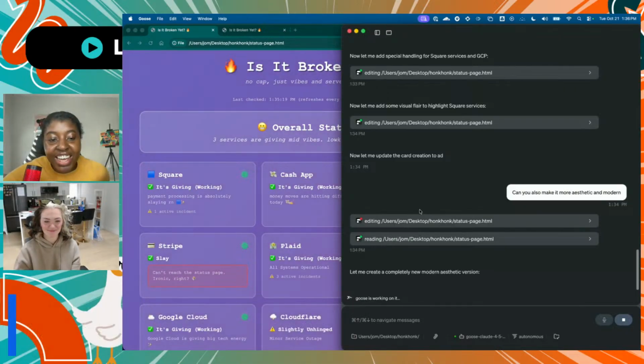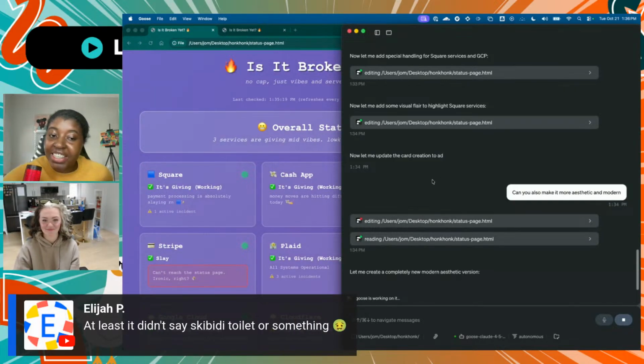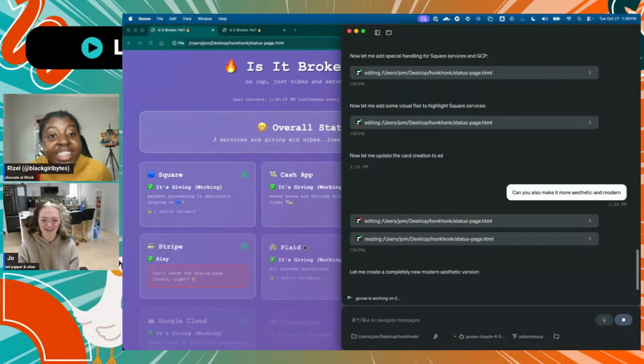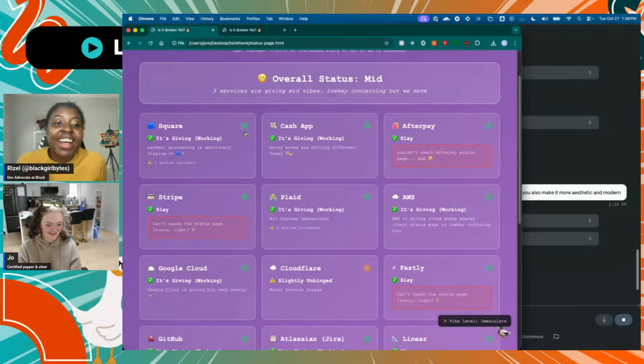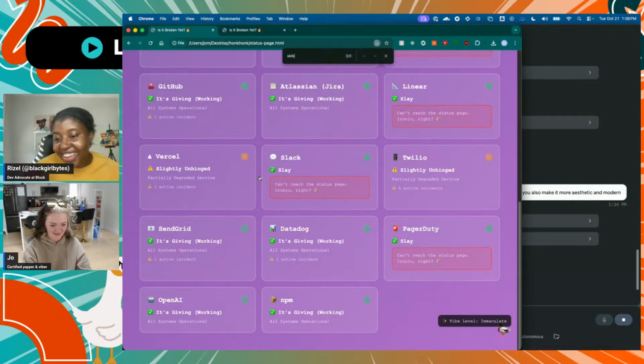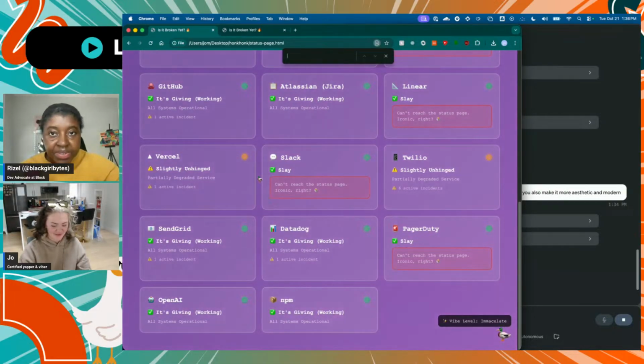John said slay, and Elijah said, at least it didn't say skibidi toilet or something. Or six, it should say 6'7". I know all the kids are saying that. I'm checking if it said it. No, it didn't. Okay, good.